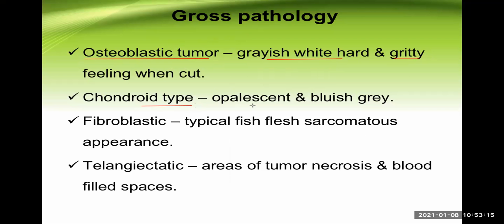Chondroid type of tumor looks opalescent and bluish gray. The fibroblastic type of tumor has a typical fish flesh like appearance. And in the telangiectatic type of tumor, there are areas of tumor necrosis and blood filled spaces. Telangiectasia means multiple dilated blood vessels are present in the tumor, and because they are quite friable, they can bleed. So there are blood filled spaces inside the tumor. So these are some of the gross morphology. Sometimes all the features are mixed with each other.